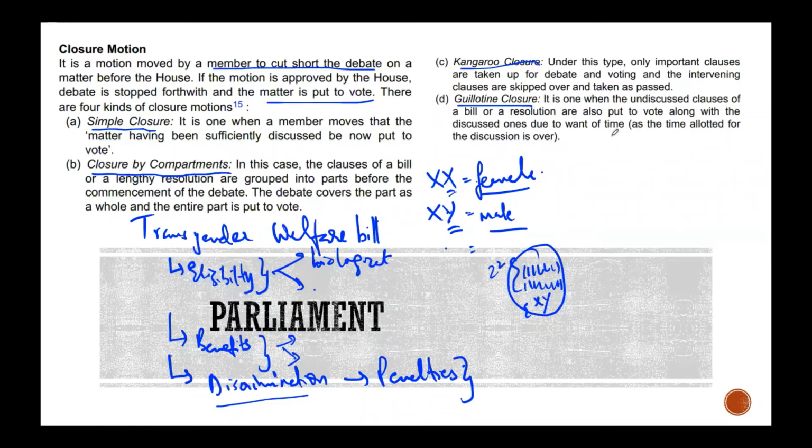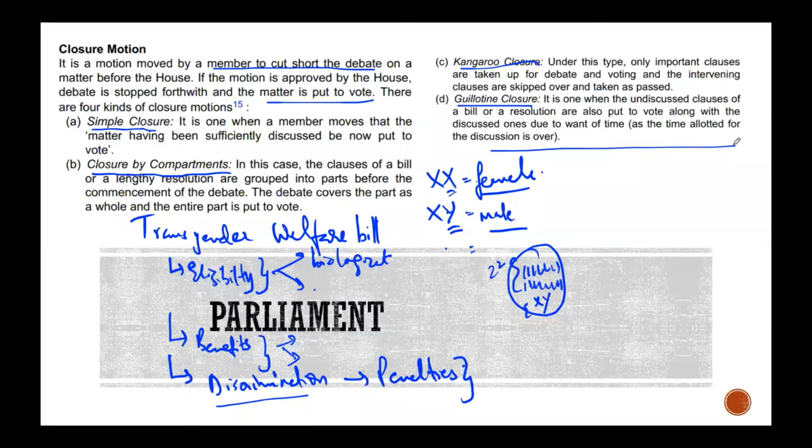Meaning, out of let's say 100 different things that you want to discuss, you've discussed 25 of them, or let's say 75 of them. At this point, we say, hey guys, we've discussed enough. Why don't we go ahead and not just vote on those 25 or 75, but vote on all 100. Are you for it? Are you against it? Ayes. Okay, the ayes have it.